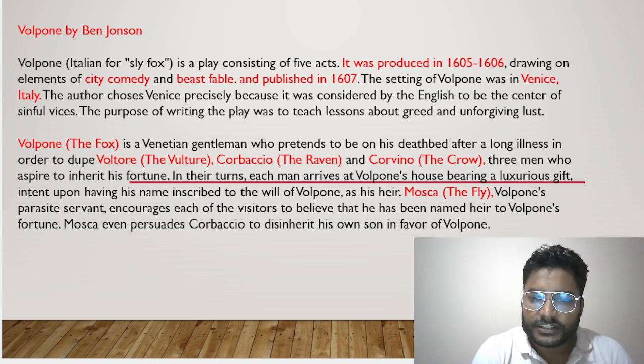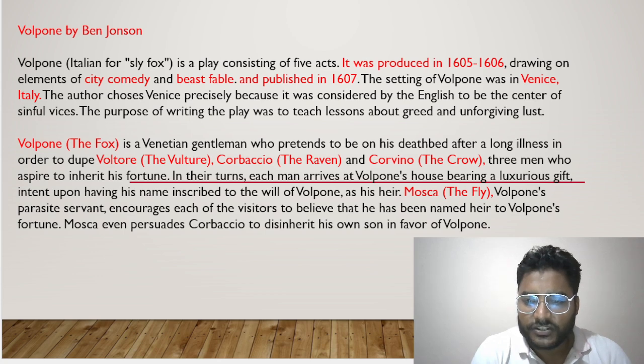So these characters are also asked in exams: which character represents which animal. Suppose it is Voltore, an advocate, he represents the vulture. So the quality of a vulture is attributed to Voltore. The raven, the crow, the fly. The character represented by the fly is Mosca, the one represented by the crow is Corvino, and the one represented by the raven is Corbaccio. So this is how we need to remember this.